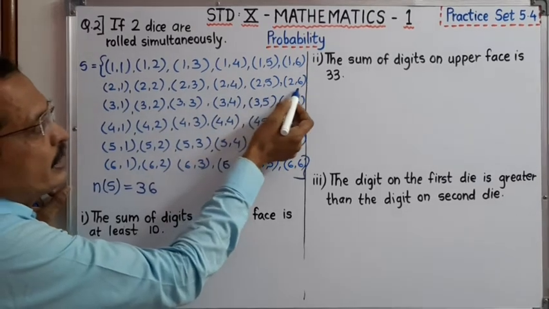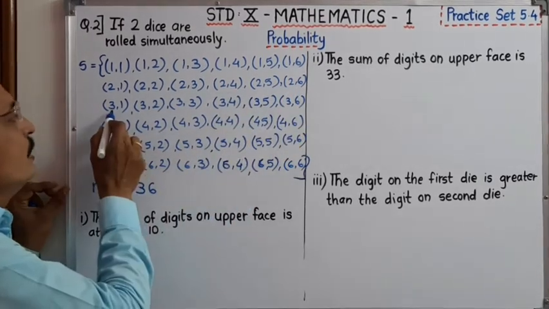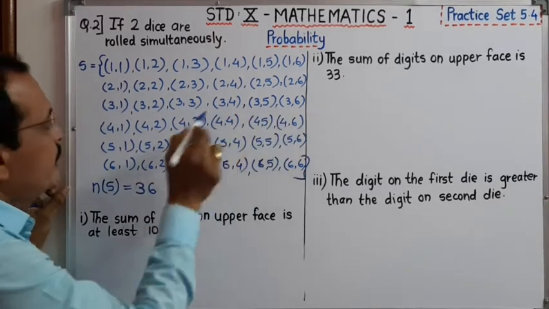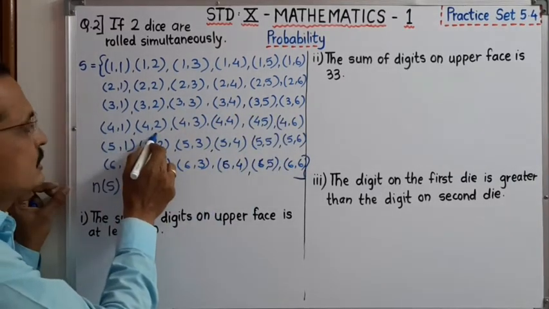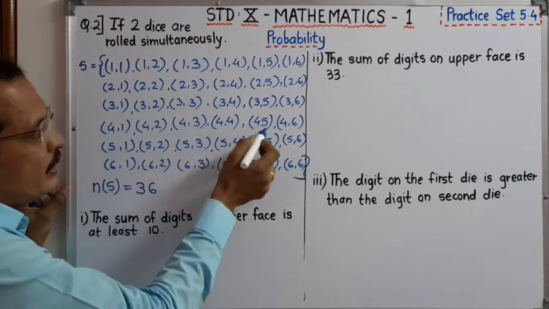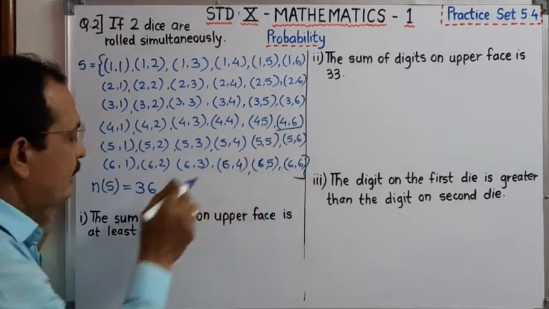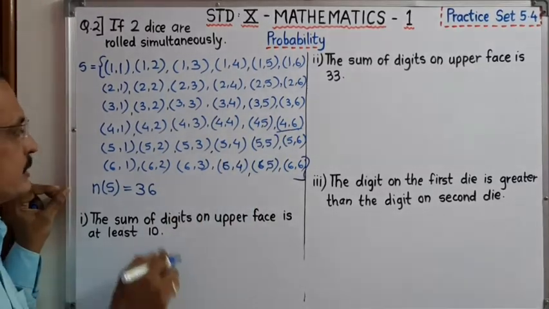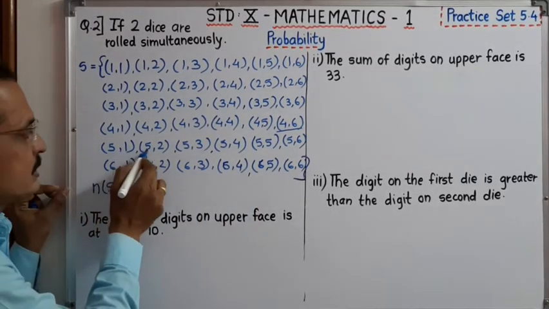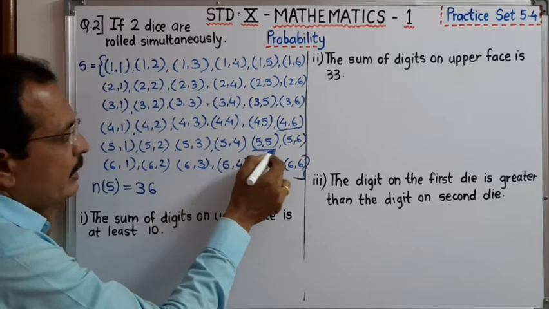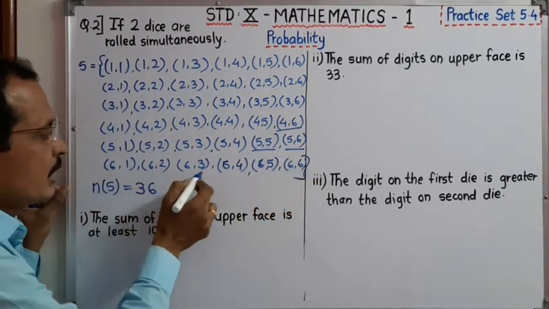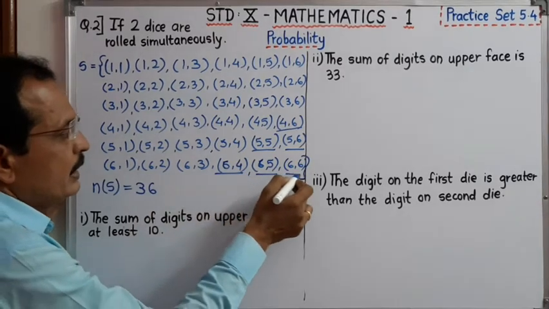Here it is 7 and here it is 8. 4, 5, 6, 7, 8, 9. 5, 6, 7, 8, 9, 10. At least 10 means we have to take these: 4 and 6. 5 plus 1, 6, 7, 8, 9, 10. Here it is 11. Here it is 7, 8, 9, 10, 11 and 12.